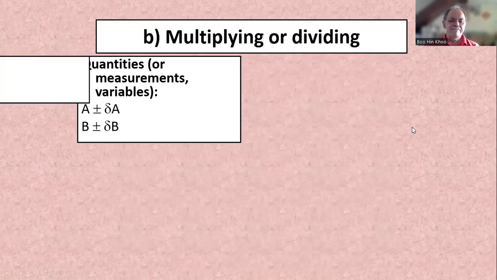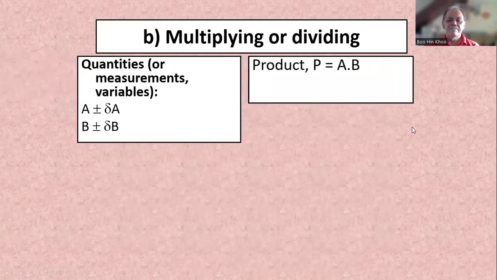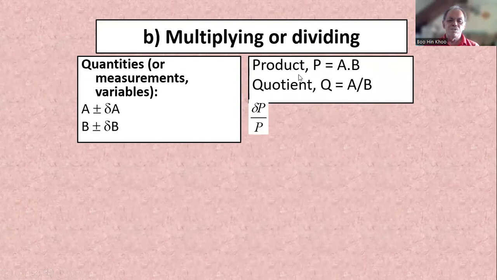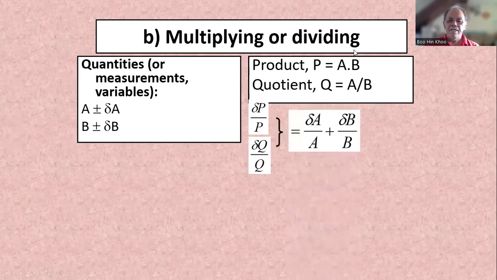Multiplying or dividing. P is the product of A times B. Q is the quotient of A divided by B. Each of them, P and Q, will have a fractional or proportional error. A will have its proportional error, and B will have its proportional error, and then you add them up.